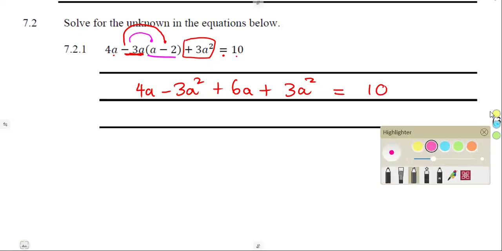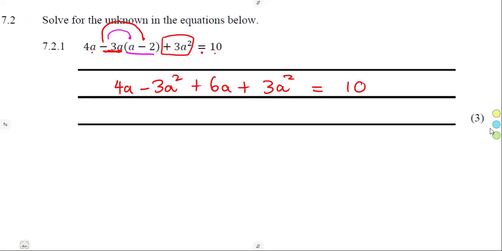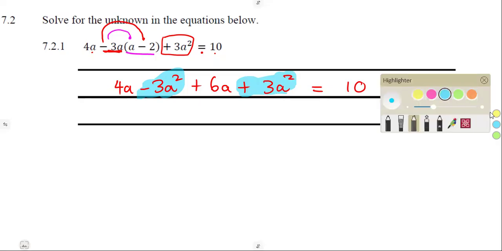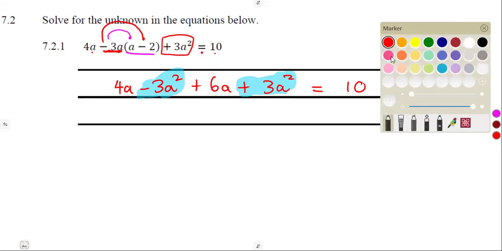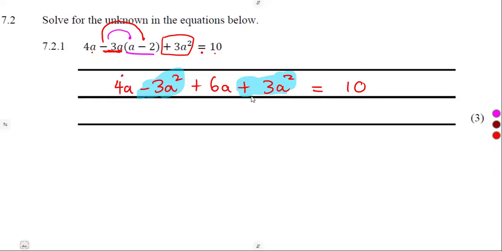But as you can see, guys, those are like terms, the same terms, just with different signs. Minus 3 plus 3 gives us 0, so we have totally eliminated a squared. We go to the a. 4a plus 6a, that is 10, so it's going to give us 10a.